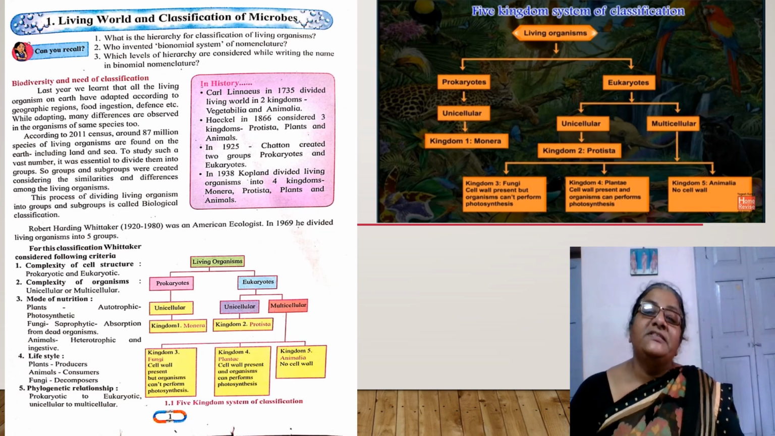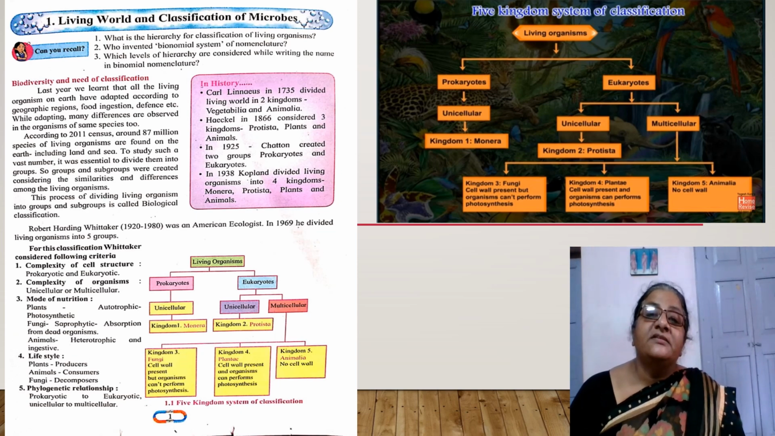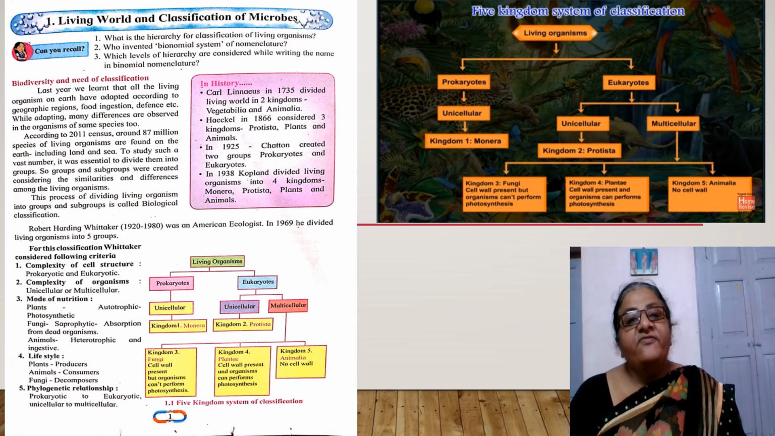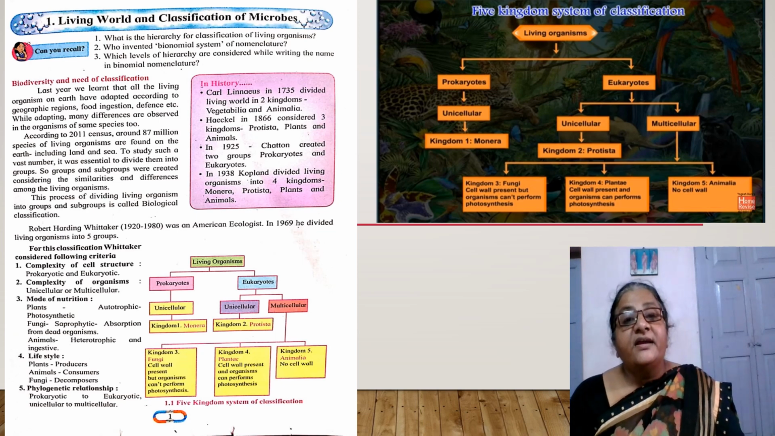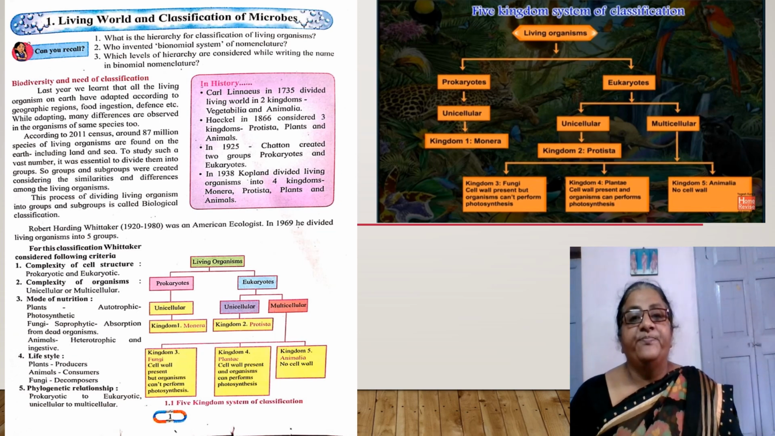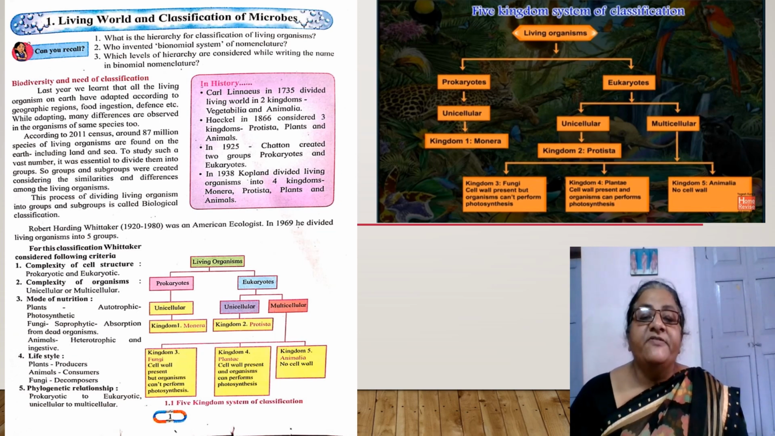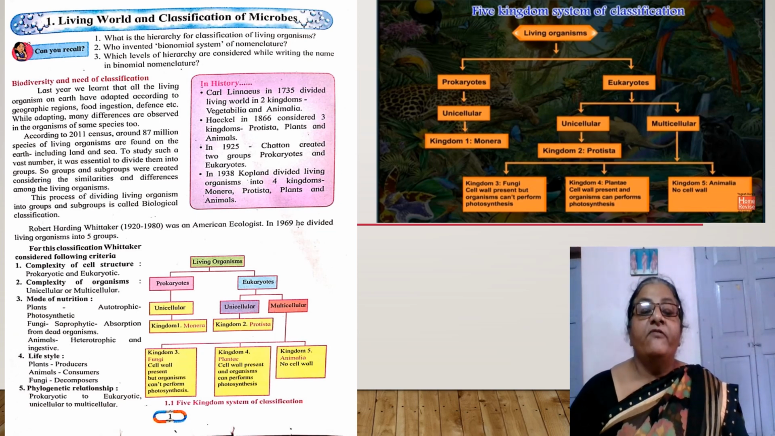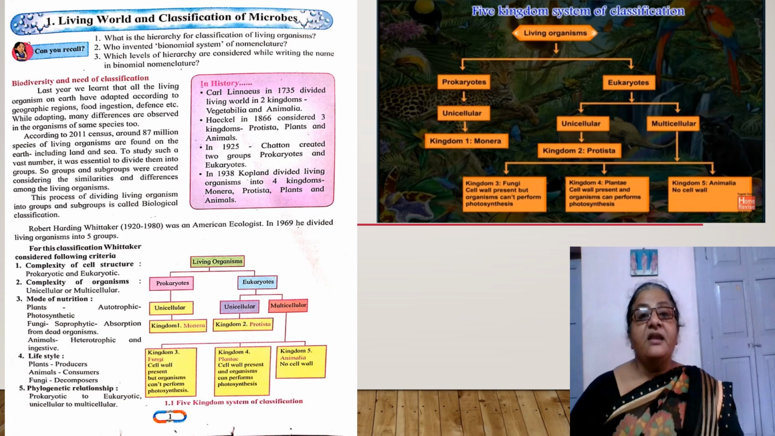According to the 2011 census, there are about 87 million types of species found on the earth. So how to identify them? In order to identify them, know them, and study their characteristics, they are classified into different kingdoms. In the earlier period, in 1725, see the history. What did we learn from the history in 1725? Carl Linnaeus classified living things into two groups: Vegetabilia means plants and Animalia means animals.